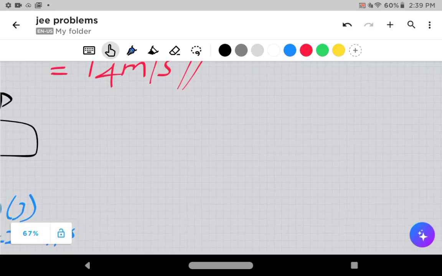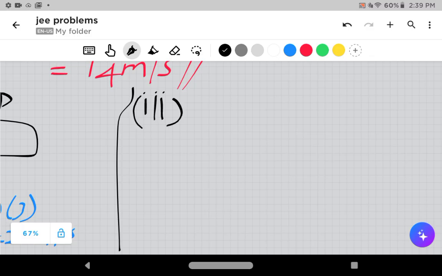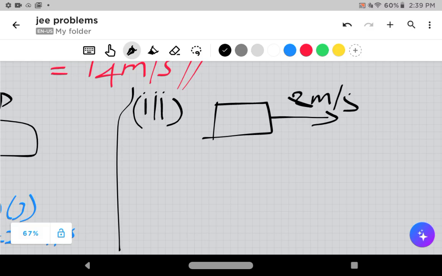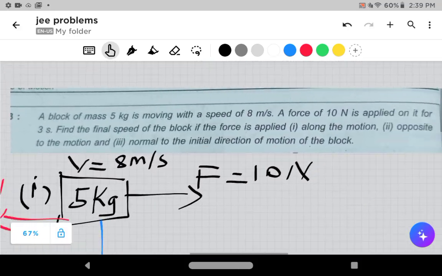Now let's move to the third case of the question. The third case is a very good question. Why am I saying very good? Because you need some knowledge about vectors. See, let's say the block is moving with an initial velocity of 8 meters per second in this way.